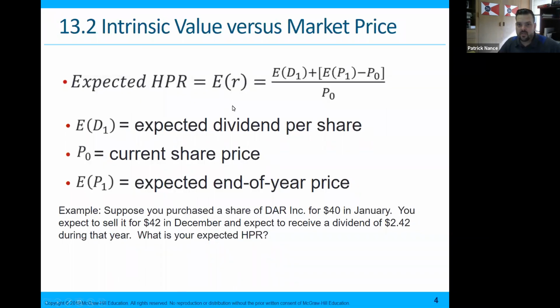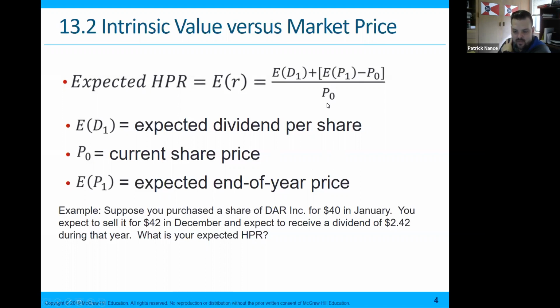All right, the intrinsic value versus the market price. Here we're going to calculate the expected HPR, which is the holding period return. The expected holding period return is equal to the expected dividend per share plus the expected end of year price minus the current share price, over the current share price.